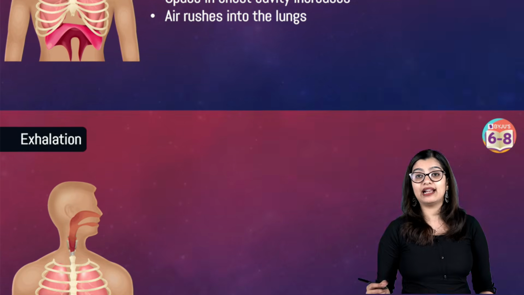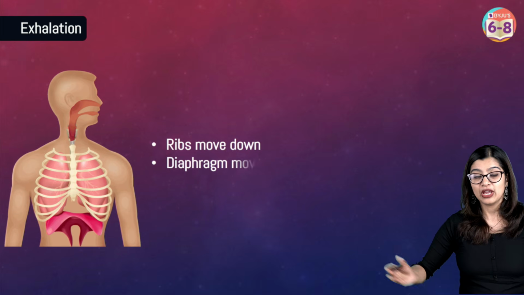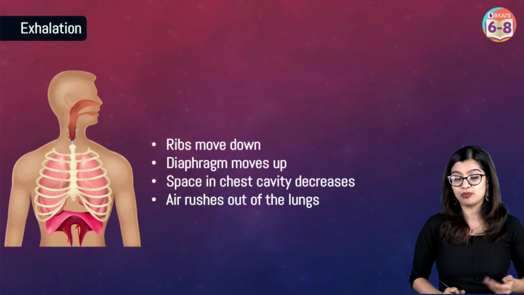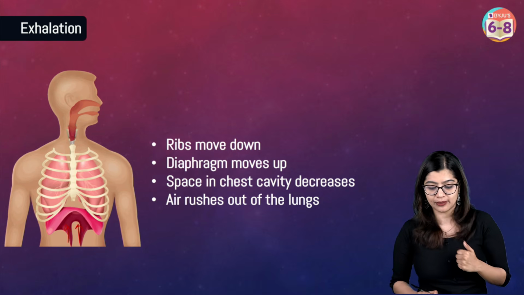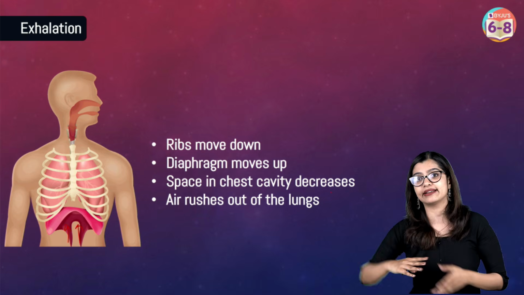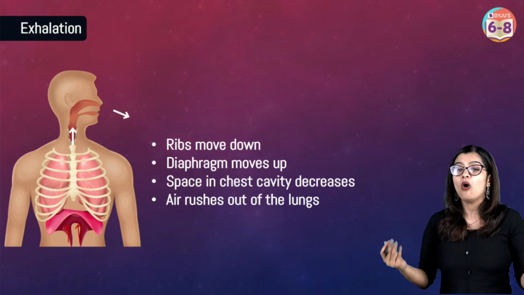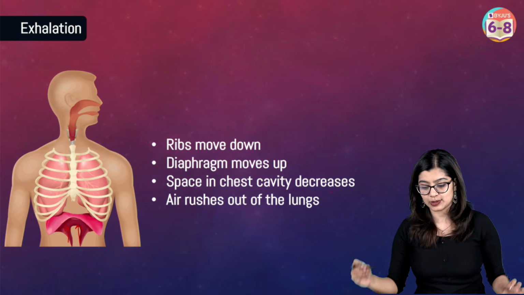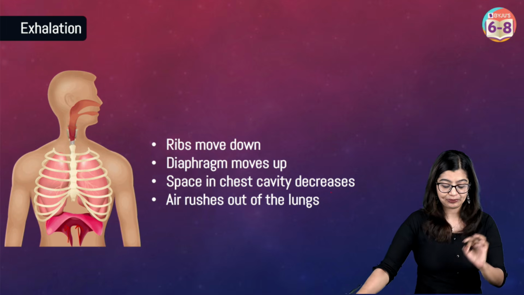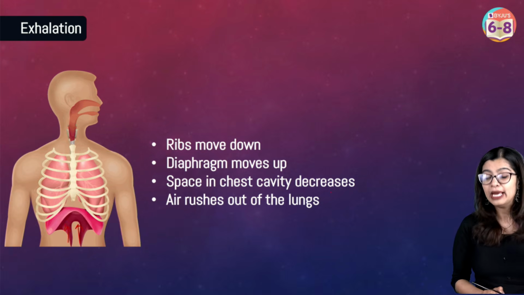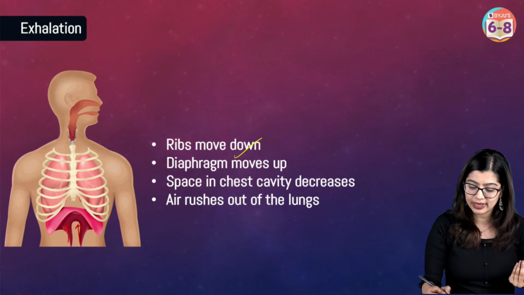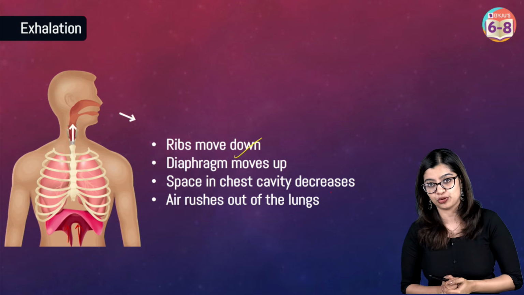While when we exhale, the exact opposite happens: the ribs come back to their original position, the diaphragm moves back upwards into its dome-shaped structure, and the volume that had increased has now decreased. As a result, all the air is forcefully expelled out. This is how inhalation and exhalation take place, and how the ribs and the diaphragm contribute towards it.